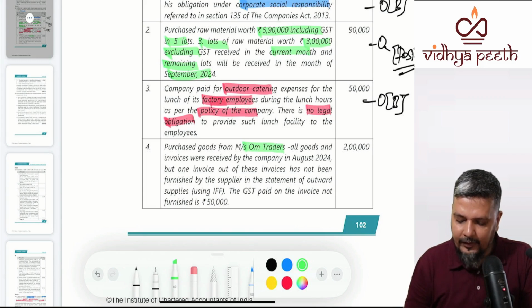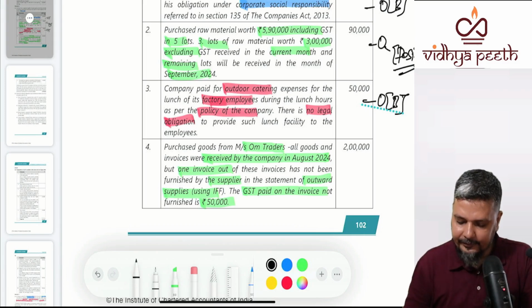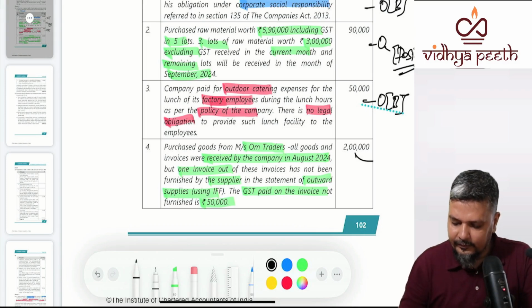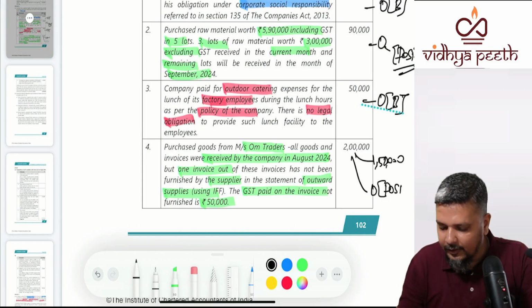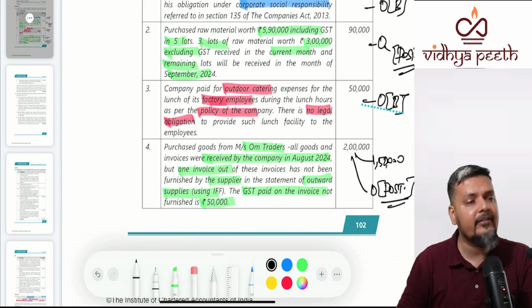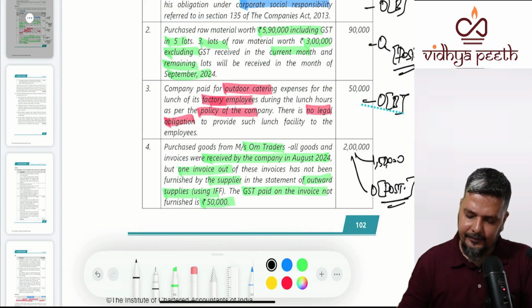All goods invoices were received in August, but one invoice has not been furnished by the supplier in GSTR-1 IFF. The GST paid on that invoice is 50,000. So how much credit will you take? You will take only 1,50,000. The balance amount of 50,000 is not blocked. It is postponed. You'll get it later.